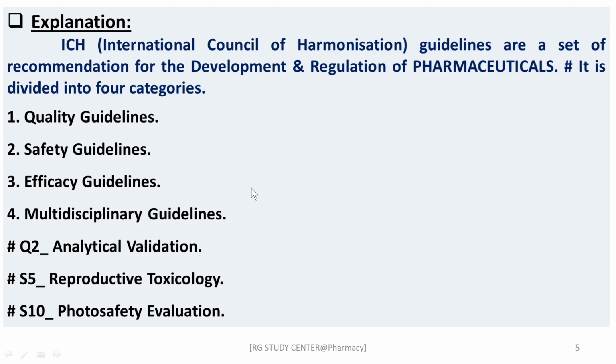So ICH guidelines are a set of recommendations for development and regulation of pharmaceuticals, right? It is divided into 4 categories. What are they? First one, quality guidelines, safety guidelines, efficacy guidelines, also multidisciplinary guidelines. Among the options, Q2 deals with analytical validation, S5 for reproductive toxicology, S10 for photosafety evaluation, right?